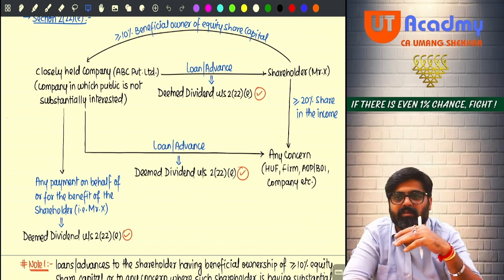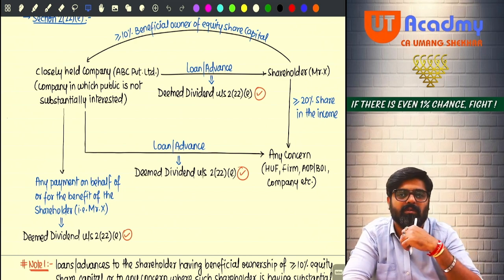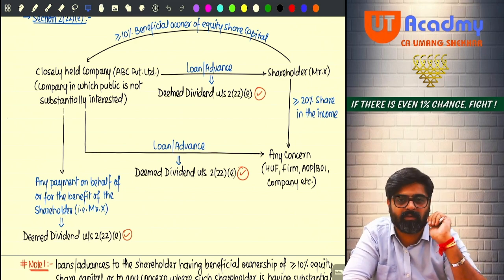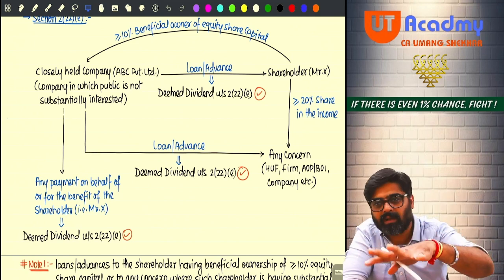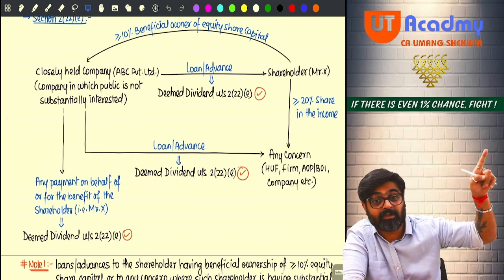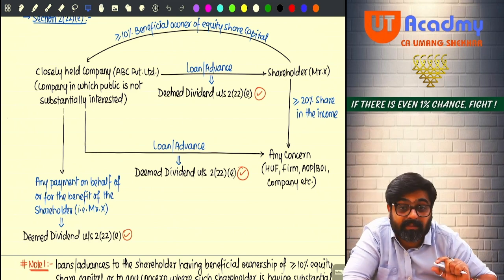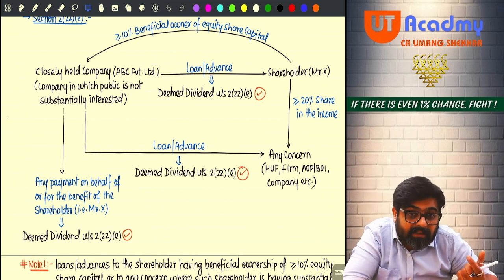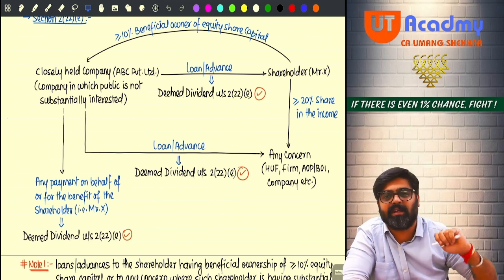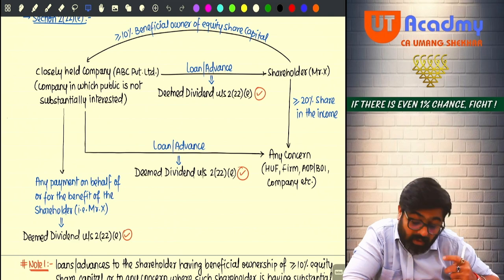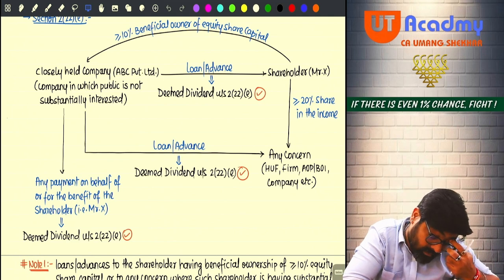Can be relatives also, can be friends also, can be known people also, but not the outsiders, but only people who are us. They have majority shareholding. Substantially interested. Public? No. We are substantially interested. Got it, sir? Tell me.